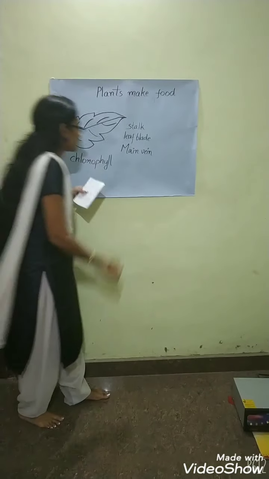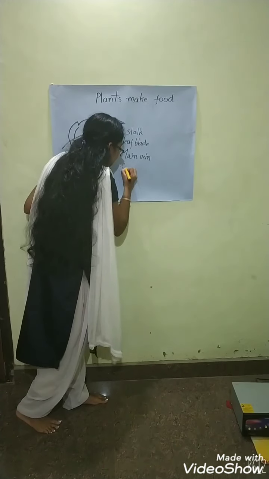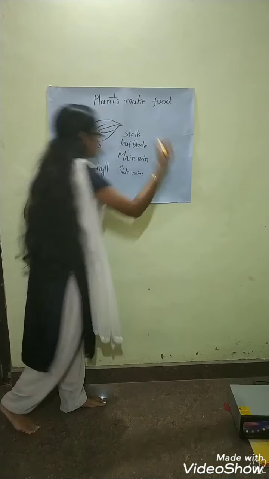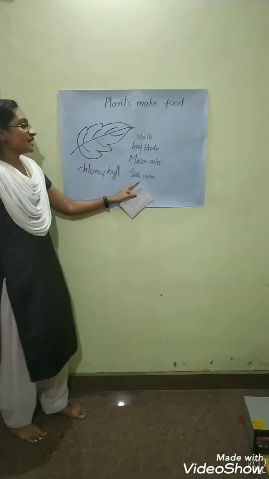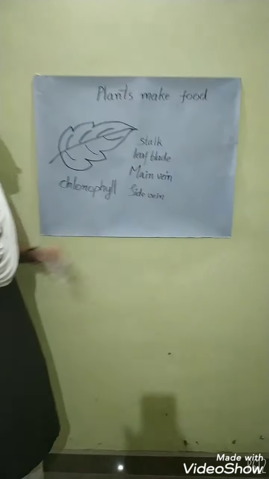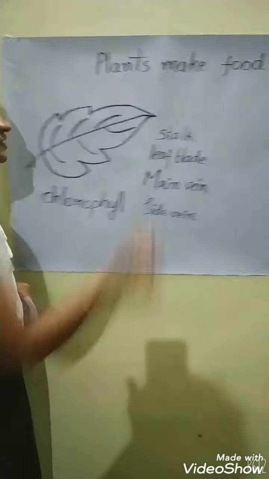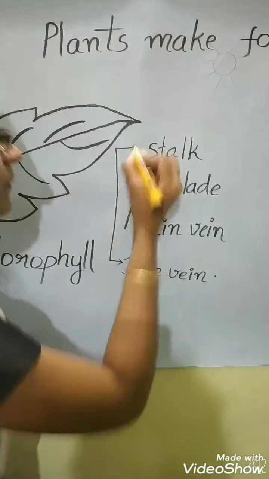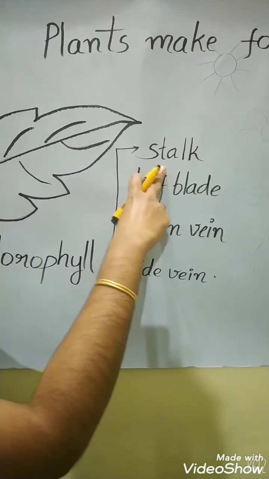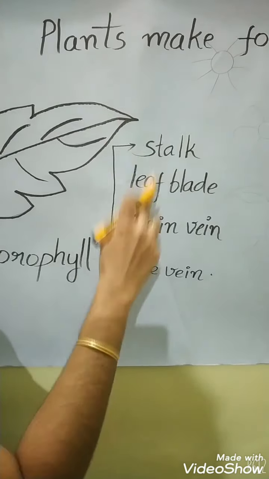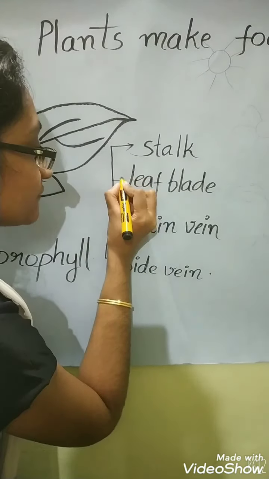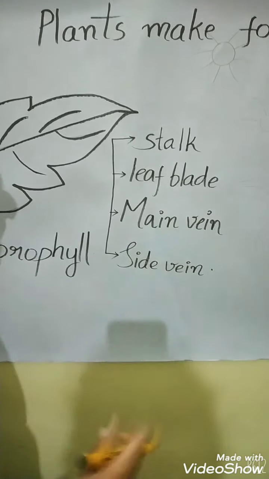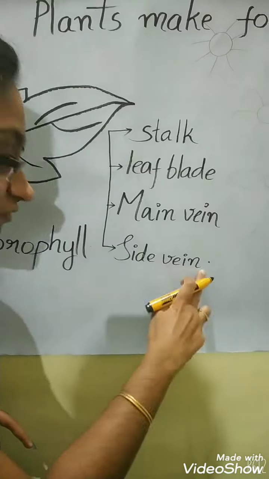And the fourth part is side vein. These 4 parts are the main parts and I will mark them here. For a leaf there are mainly 4 parts. The first one is stalk. The second one is leaf blade. The third one is main vein. And the fourth one is side vein.